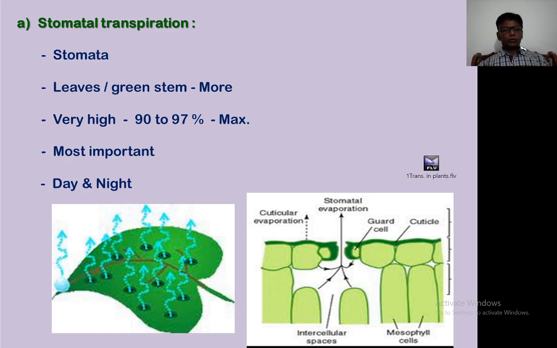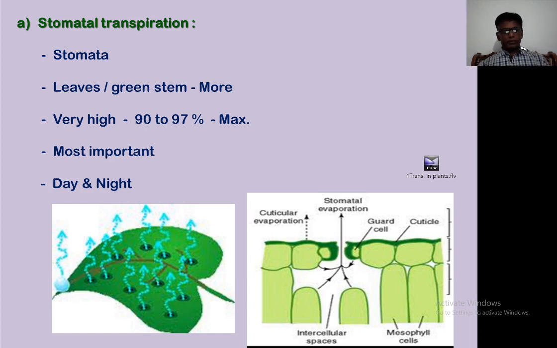The amount of water lost through the stomata is very high. It is about 90 to 97% of the total transpiration. Means maximum loss of water takes place through the stomata. Hence, the stomatal transpiration is the most important. The stomatal transpiration takes place during the day, and at the night when the stomata get closed, at that time the transpiration takes place through the cuticle and lenticels.